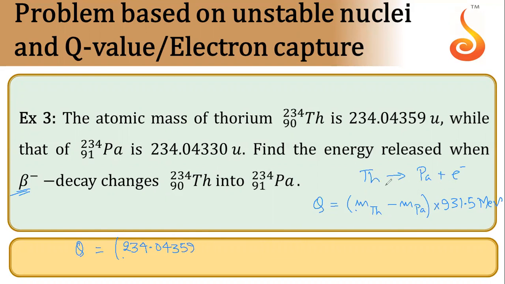Now please remember this one. In this formula, it's not mass of reactant minus mass of product, because mass of this electron we won't be considering. The formula will be mass of the reactant nuclei like thorium minus mass of product nuclei like palladium. If let's say some other nuclei was also being released, let's say T, then it will be mass of thorium minus mass of palladium plus mass of T. We will neglect the mass of electron in this one. So it will be difference between the masses of these two.